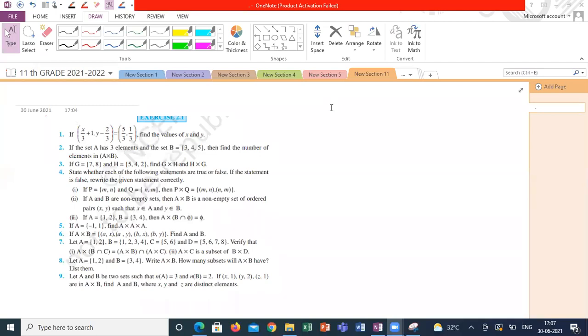I'm sharing the screen. At least you can see by seeing the screen what we can do today, whether we can start relations or not. We've done the first four. State whether it is false or right, and can anyone do the fifth one? What kind of ordered pairs may you get from the fifth one?